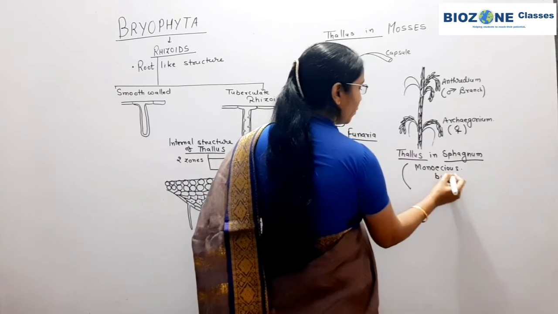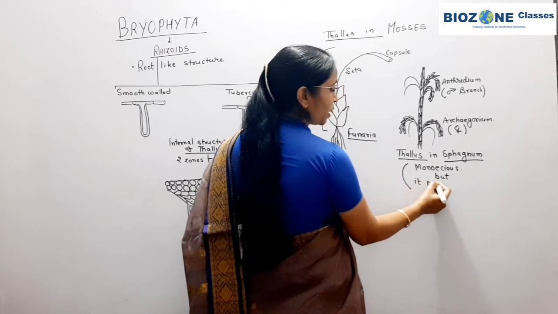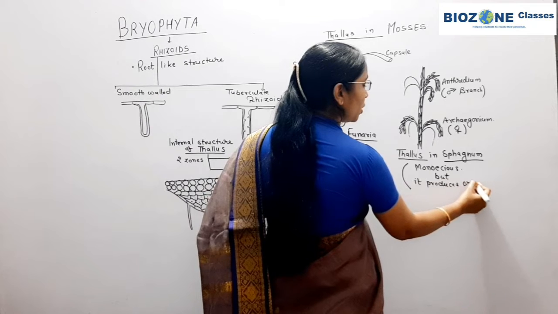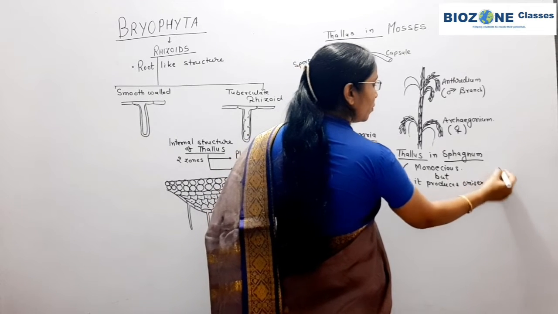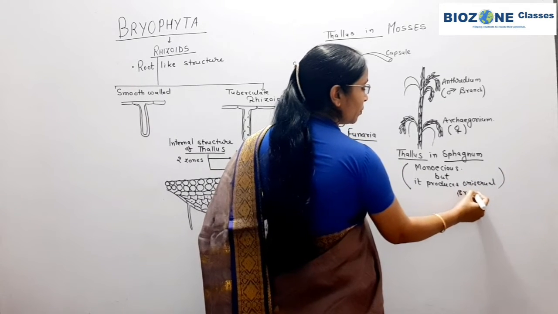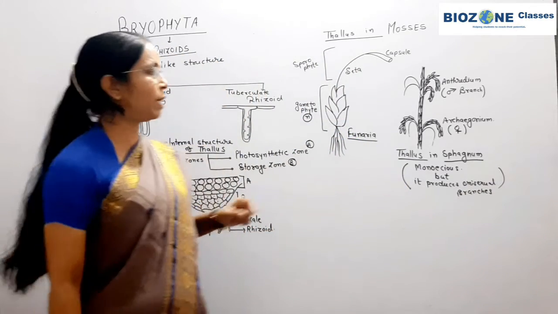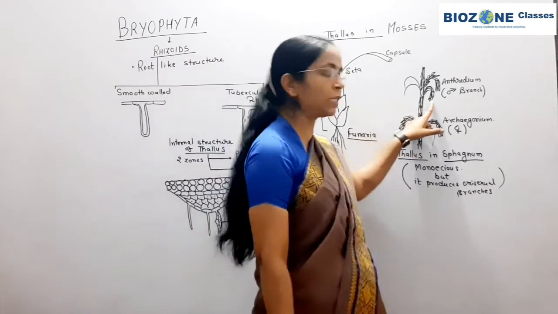But it produces unisexual branches. So the reproductive organs are produced separately on male and female shoots or branches.